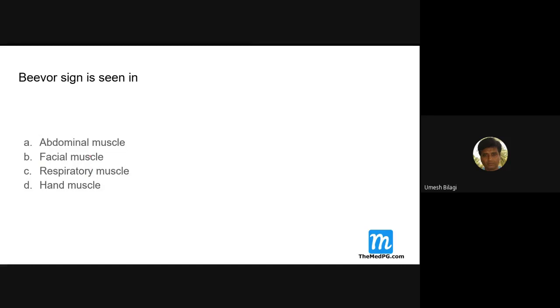What is Beevor sign? Upward movement of the umbilicus, due to weakness of the abdominal muscles on flexing the neck. Below the umbilicus, the muscles are paralyzed. When somebody flexes the neck, the upper abdominal muscles contract, so the umbilicus moves up. If the paralysis is unilateral, it can shift sideways also. The umbilicus is at T10.